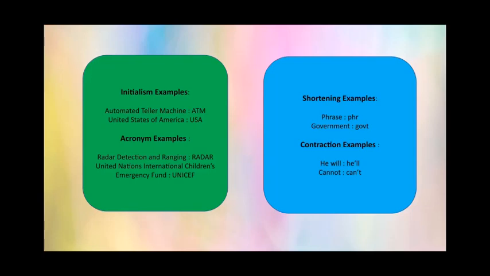So the letters W-I are omitted and only L-L is kept. Next is cannot. The shortened or contracted form of cannot is can't. So you can see one N and O is omitted. Can't.